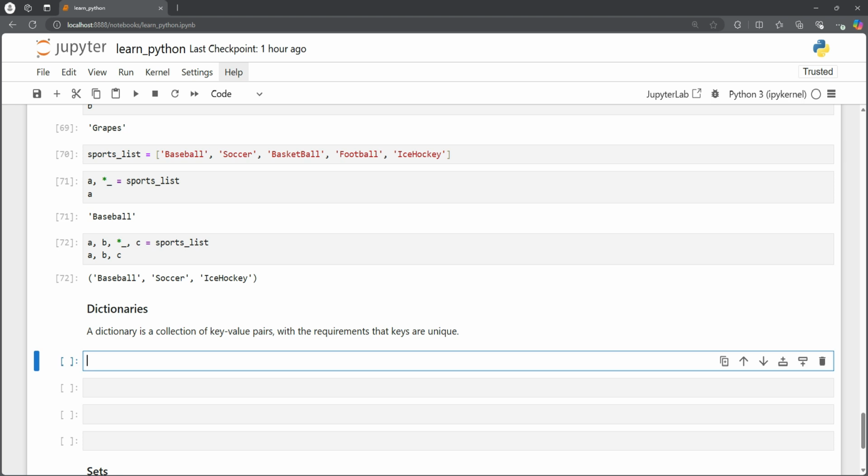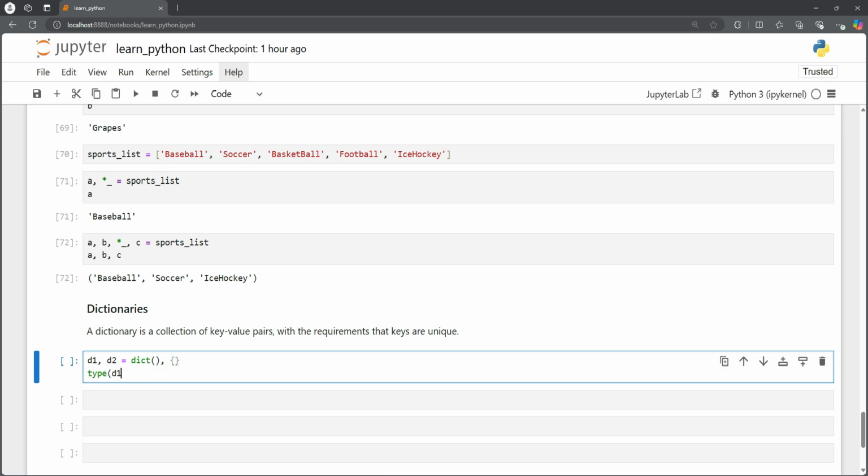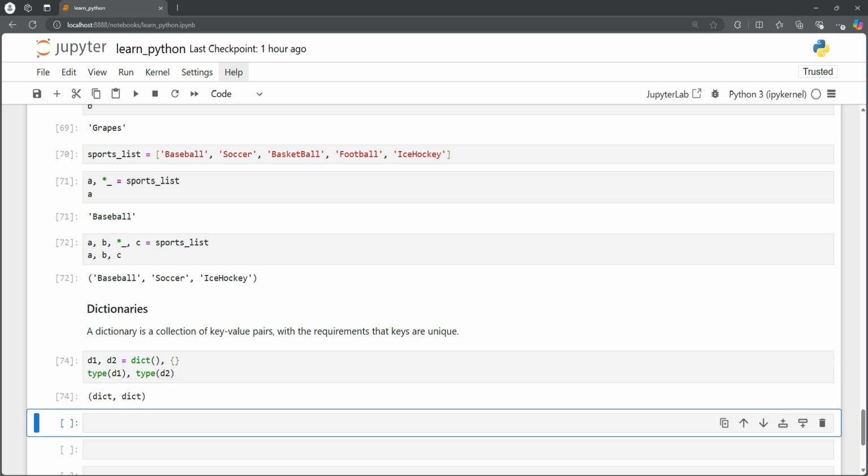We could use the constructor, so d1, d2, and we use the curly braces to create dictionaries. And if we want to see the types, we can use type of d1, d2, and these are both dictionaries. Now non-empty dictionaries, as I said, have key value pairs.